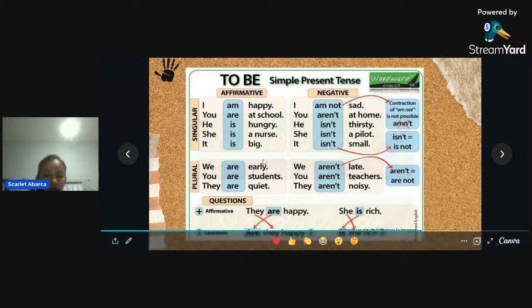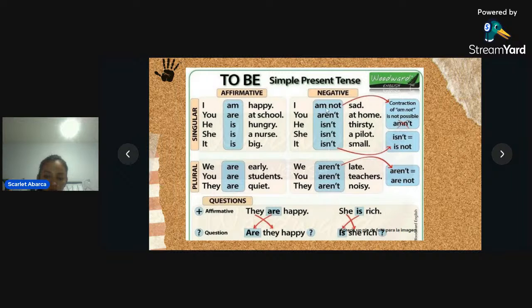At the end you have the complement. So I, you, he, she, it, we, you, they are subject pronouns, is, am, and are the to be, and the other things are complement. And remember that here in negative only you have to put not in order to do a negative action. So I am not sad. You aren't at home.